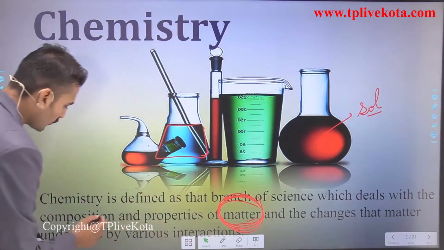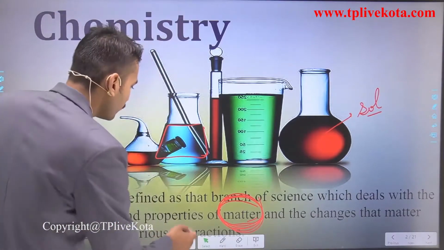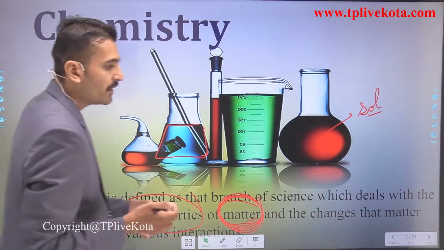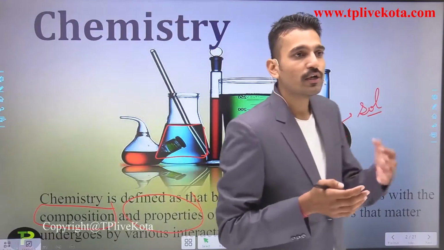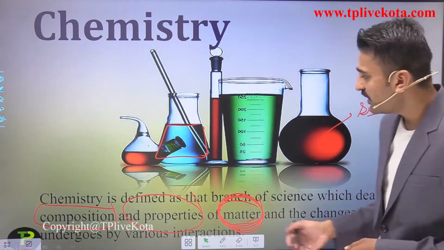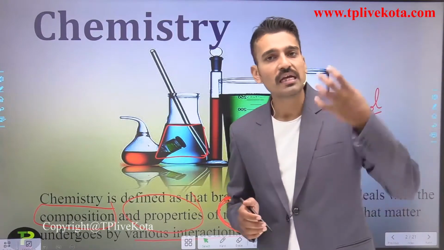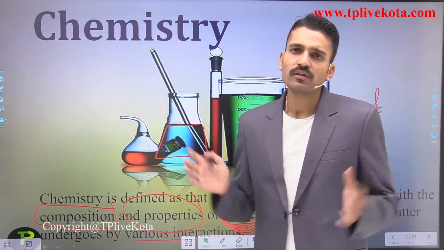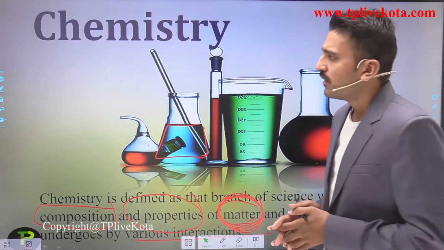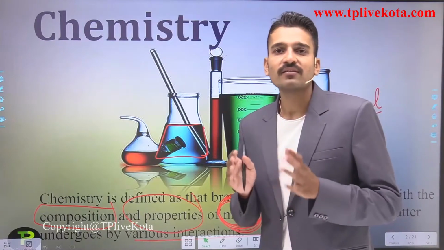You deal with the composition, that is, what will be its formula. You deal with its properties, that is, what are the main properties that the particular new substance that has formed has, and the interactions. So what is the meaning of the interactions? That is, how do they react with each other? So this is all about chemistry. It seems a very small topic, but no, it's a very vast subject.